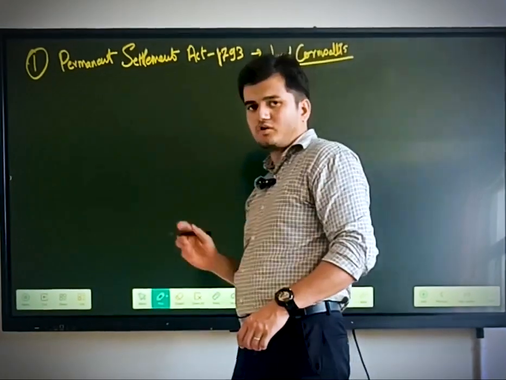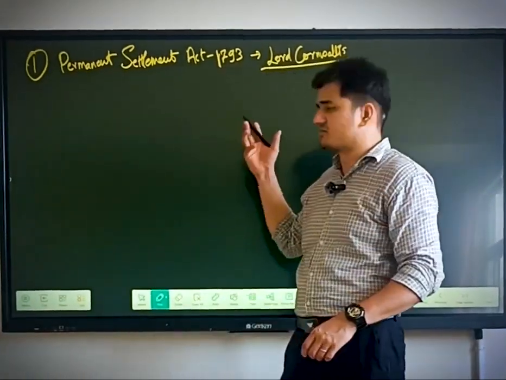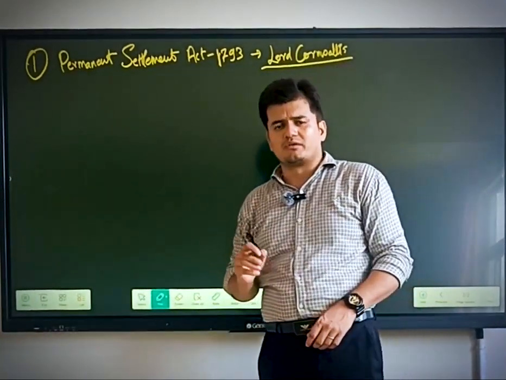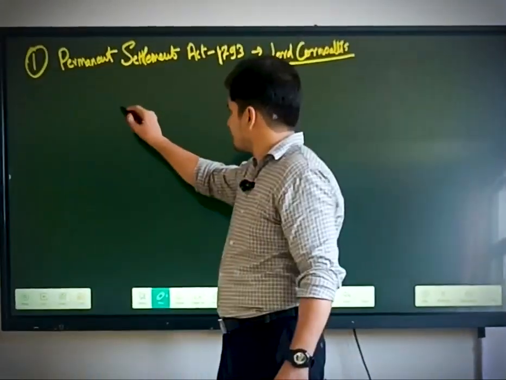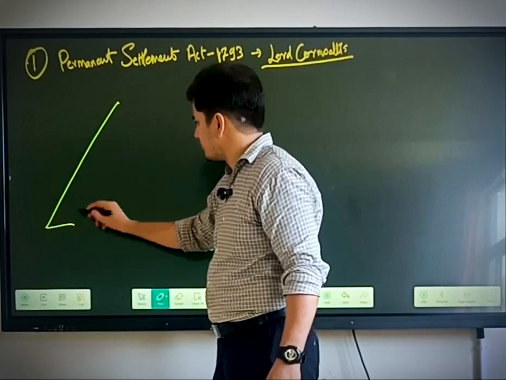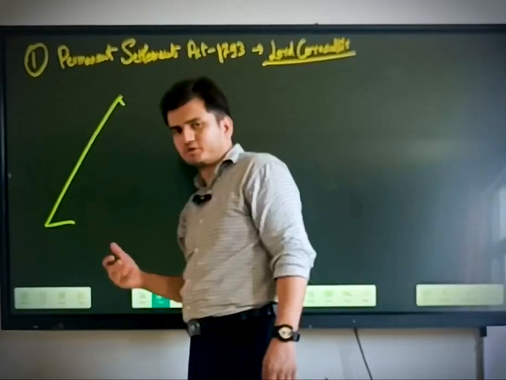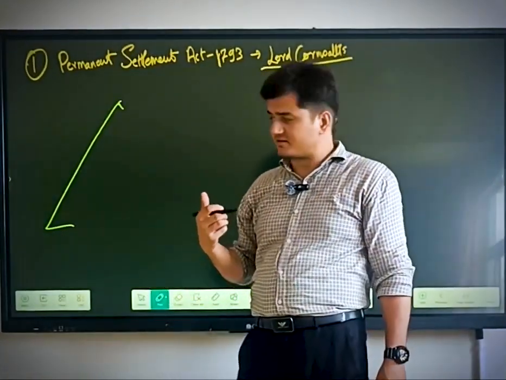So the Governor General of British India, or we can say the East India Company at that time, was Lord Cornwallis.